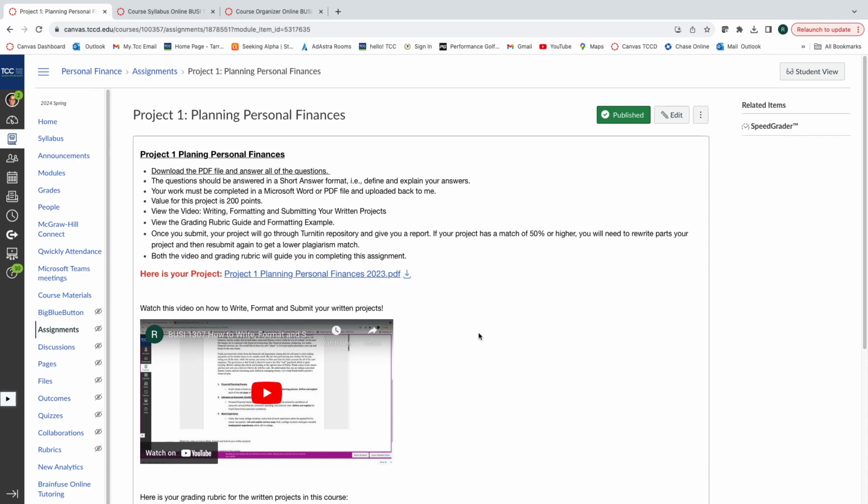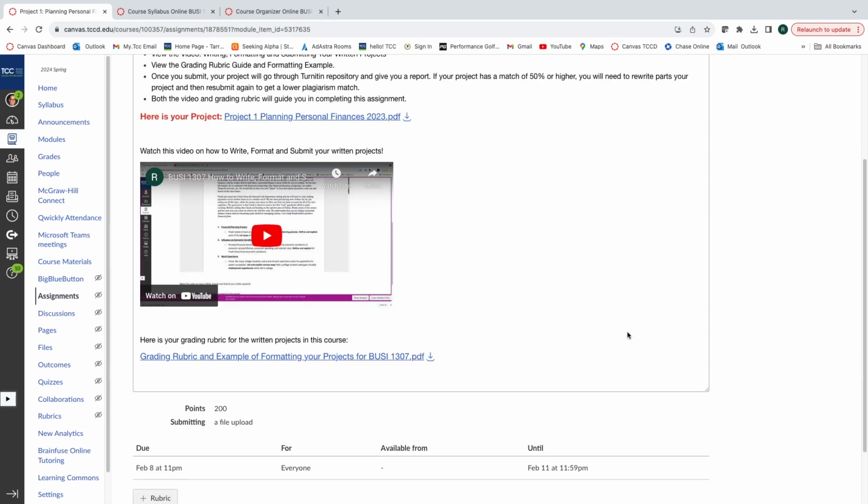There's a grading rubric in there as well. Here's another example of how to format. We're trying to write for business applications, so for your career. Many of you are about to start that career. Some of you are in the middle of it. This is more business report writing, and it's taken from best practices.